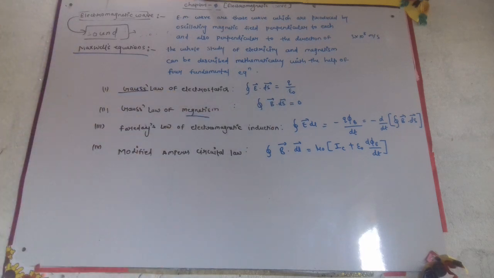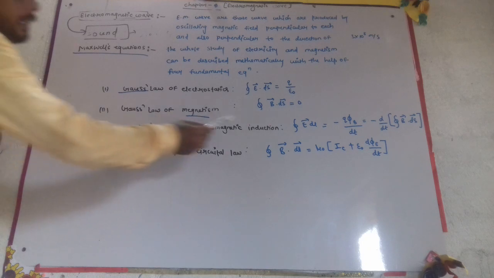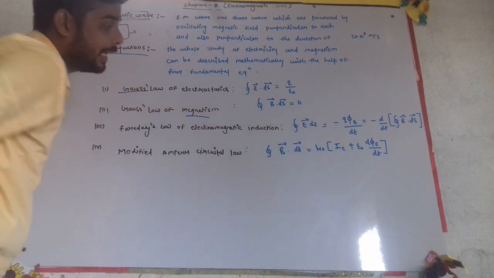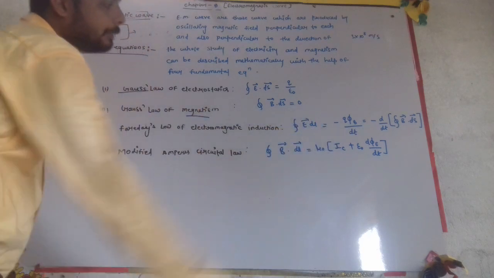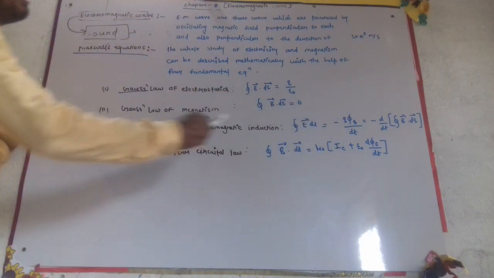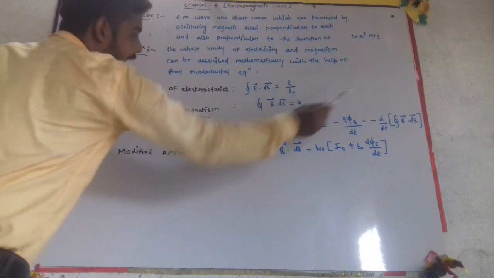Now third, we'll see Faraday law of electromagnetic induction. Yes, this is a very important question. We'll discuss it later in the next chapter. That is, the closed integral of E·dl equals minus d phi B upon dt, where the magnetic flux phi B is the integral of B·dS.